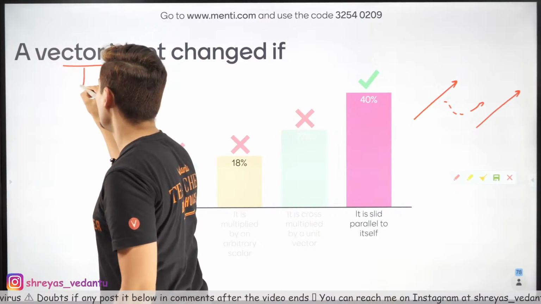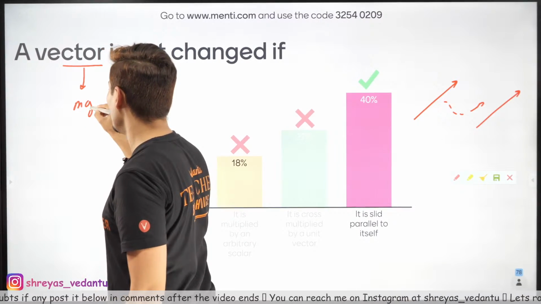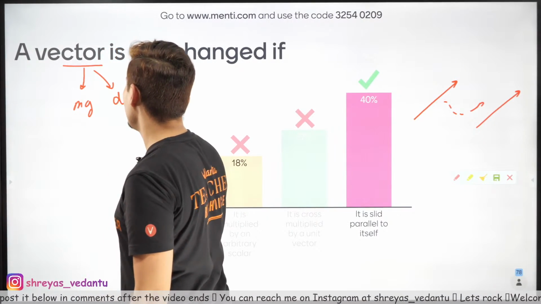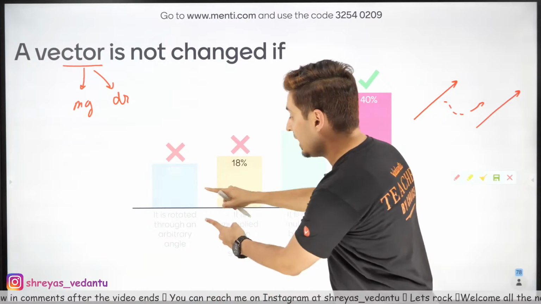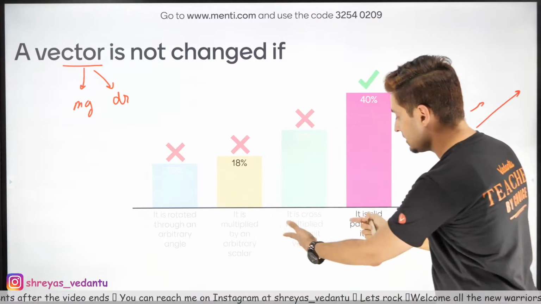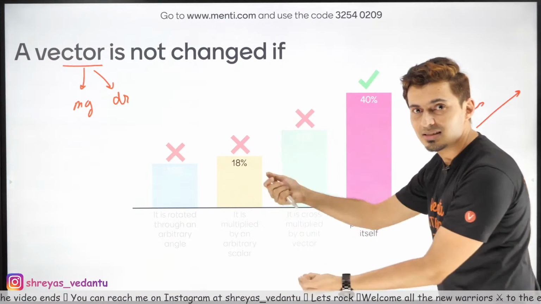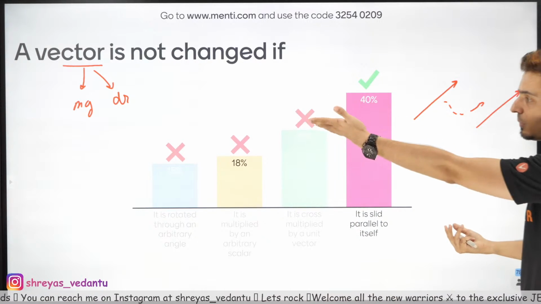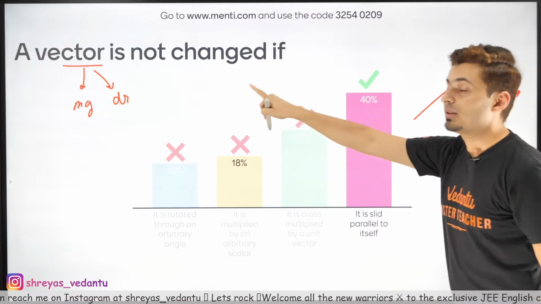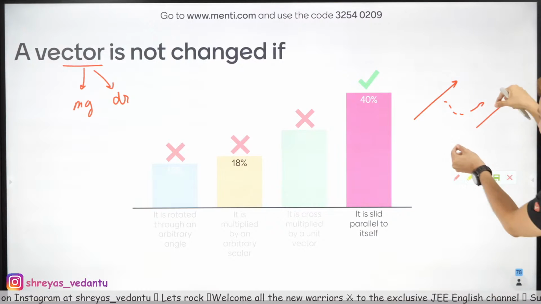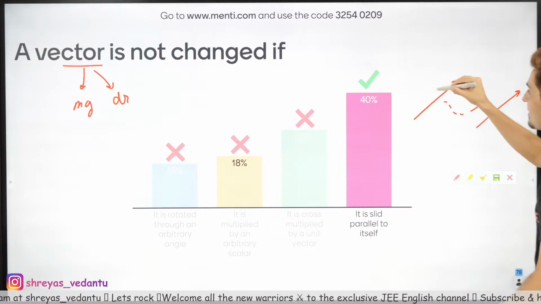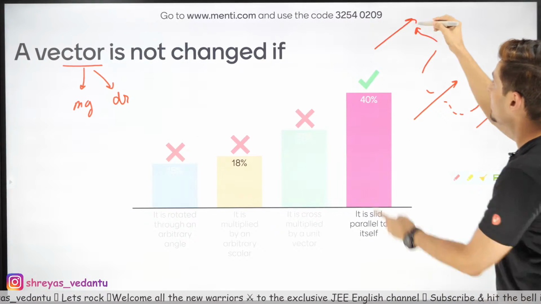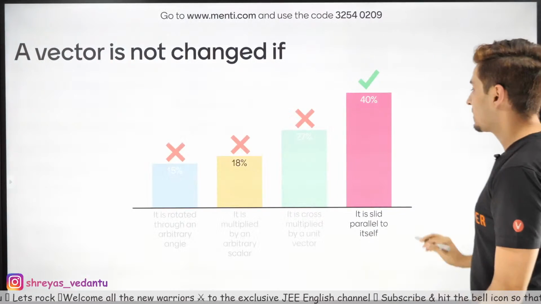Remember, vector means both magnitude as well as direction. If the magnitude changes, or if you change the angle, obviously the direction or magnitude will change. So it will not change only when you slide it parallelly. You can slide it anywhere, but make sure length or direction does not change.